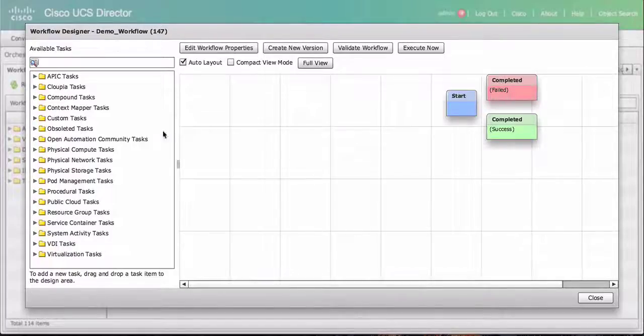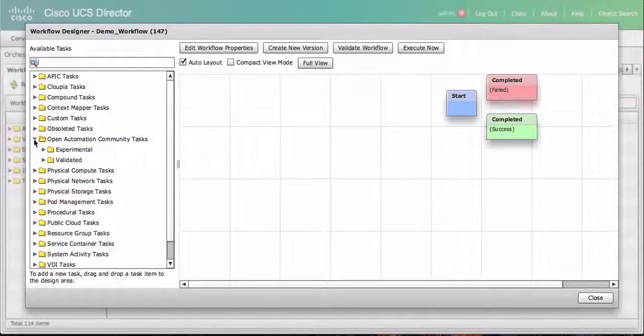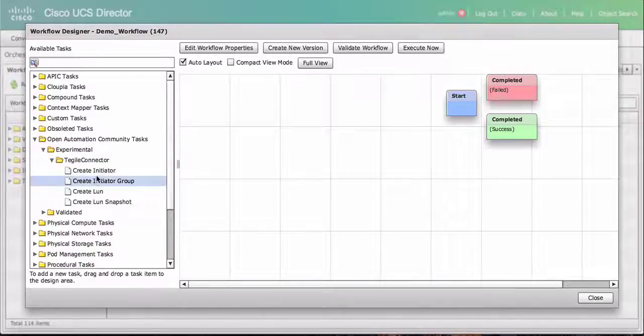For the Tegile tasks, I'll expand this category for open automation tasks. I'll click on experimental, expand the Tegile connector category, and in this list I can see all of these sample tasks available. I can create an initiator group, create a new LUN, or create a LUN snapshot.